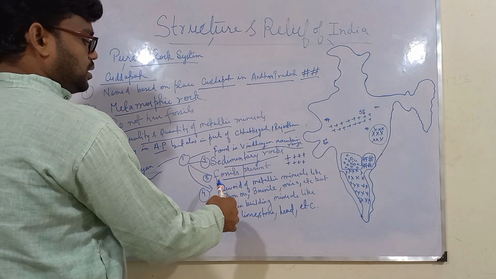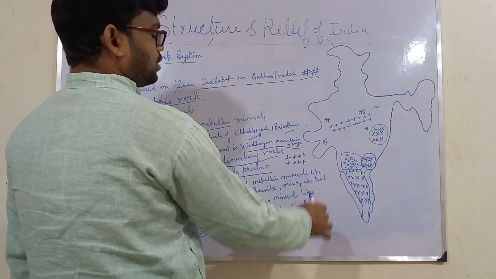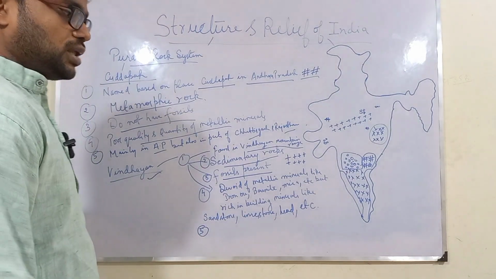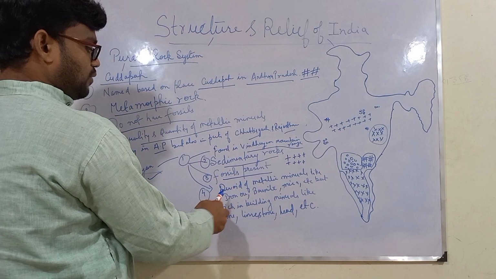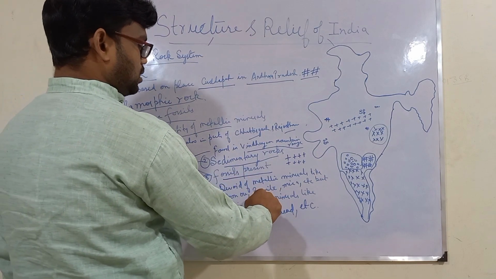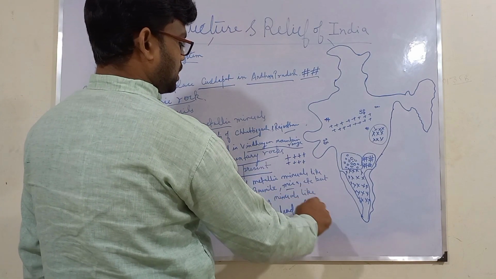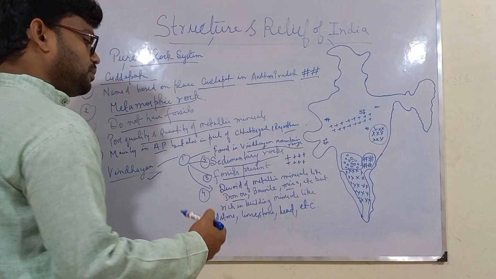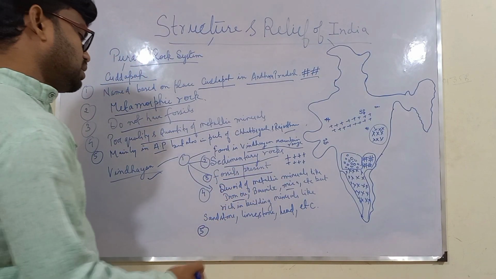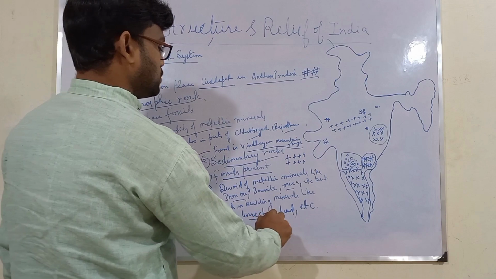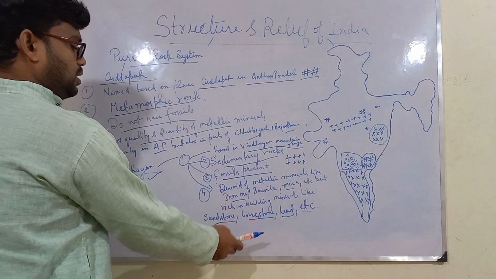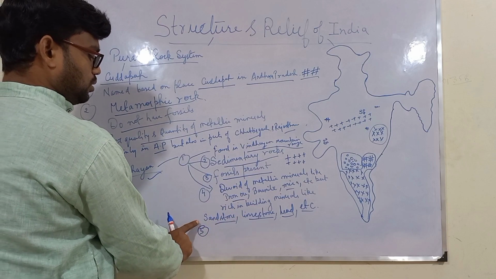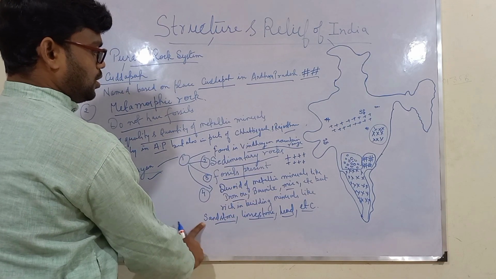Fourth point is that these rocks are devoid of metallic minerals. Metallic minerals means iron ore, bauxite, gold and all. So these Vindhyan rocks are devoid, meaning they don't have metallic minerals like iron ore, bauxite, mica, etc. But they are very rich in building materials. Now what kind of building material do they have? They have sandstone, limestone, lead, etc. So this is the fourth important point about this Vindhyan rock.